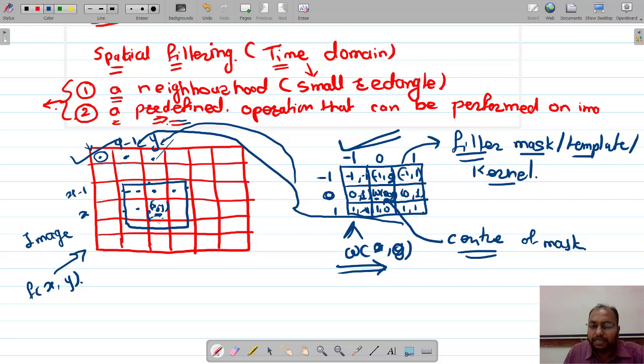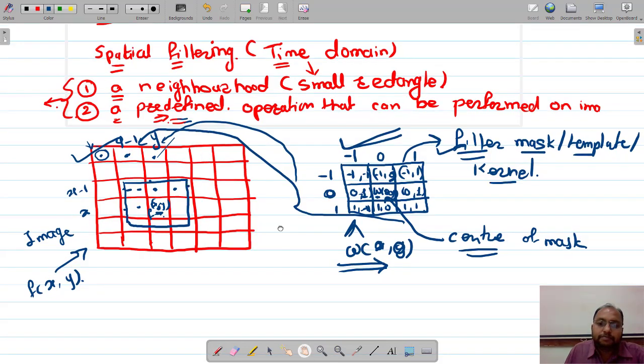After performing the filtering operation on that image, we get a new image, that is my low pass filtered image or high pass filtered image, like that. Is that fine? I hope you have understood the fundamentals of filtering. Yes, have you understood it? Okay, fine. You know what a filtering mask, template, kernel, and all these things are.